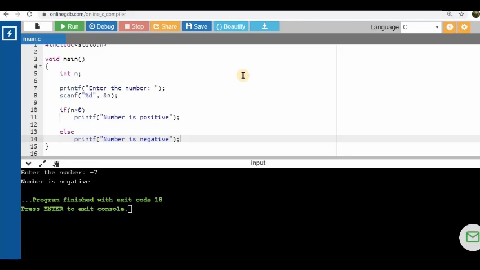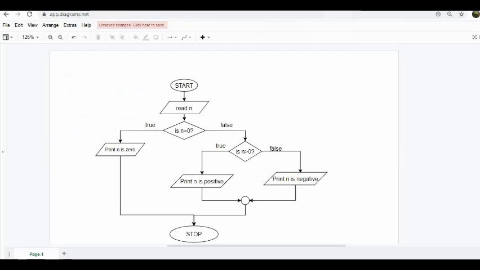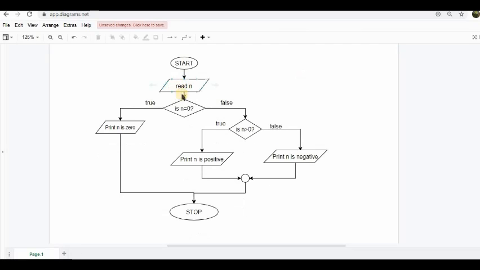Suppose I want to modify this program and I want the program to print if the number is positive, negative, or if it is 0. So I also want to consider 0 as a special criterion for this program. In this case, I can modify my flowchart as follows. After reading the value of n, I am going to first check, is the value of n equal to 0? If it is true, if this is equal to 0, I am going to print that yes, the value of n is 0, and I'll simply quit the program.